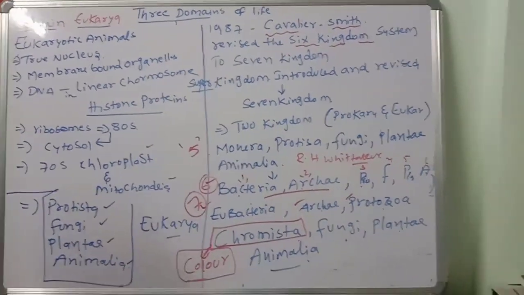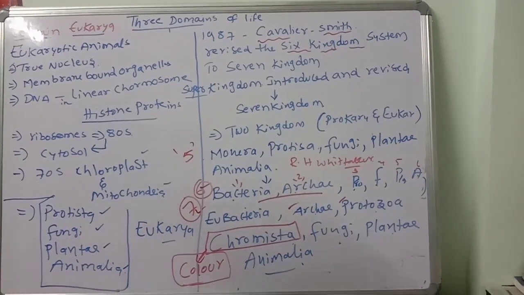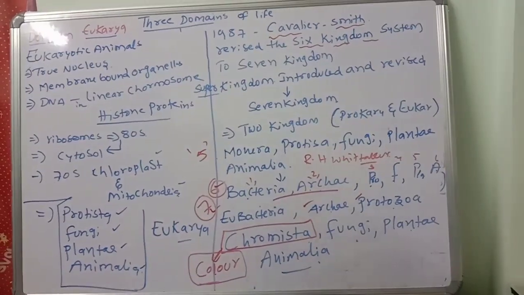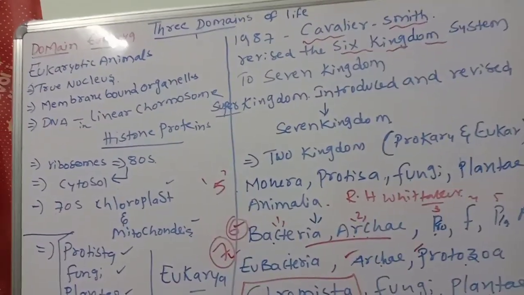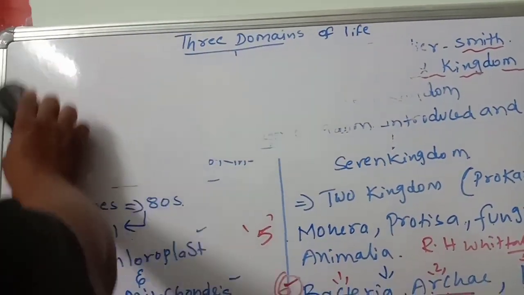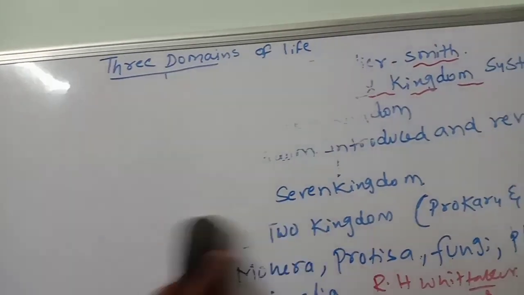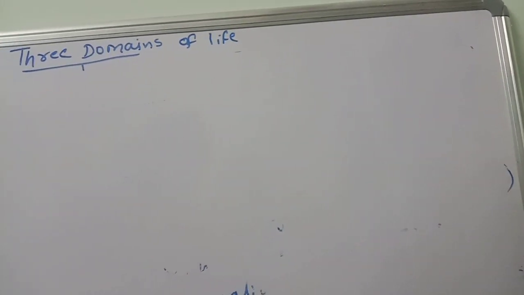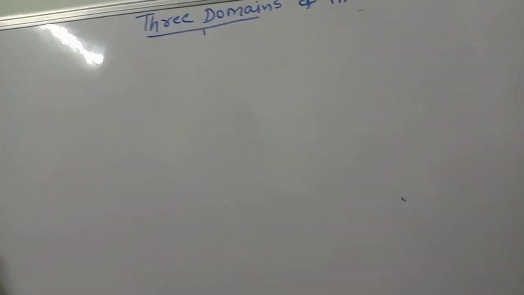Okay. The next one, you know very well, the taxonomic hierarchy. We are going to discuss that one. What is taxonomic hierarchy? It consists of species, genus, family, order, class, phylum, kingdom. We are going to discuss it.